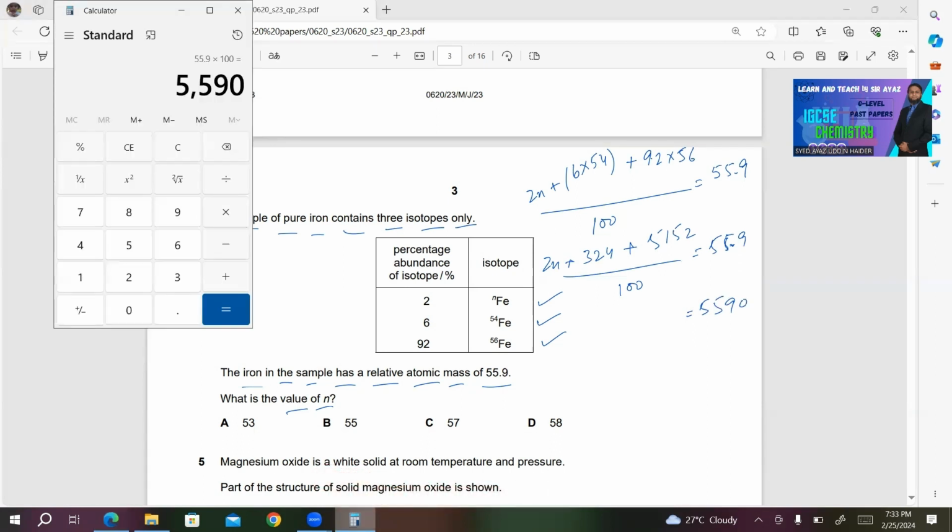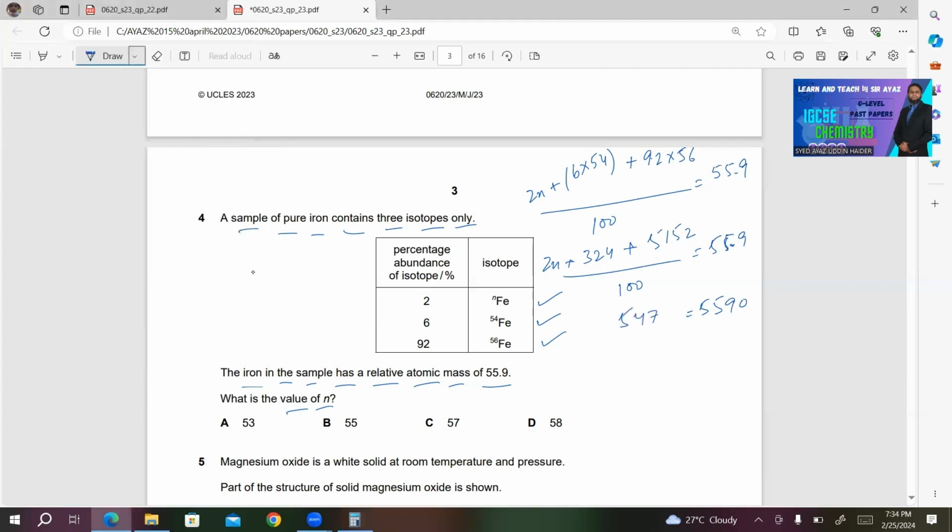Now if you add 324 to 5152, you will get 5476. 2N plus 5476.